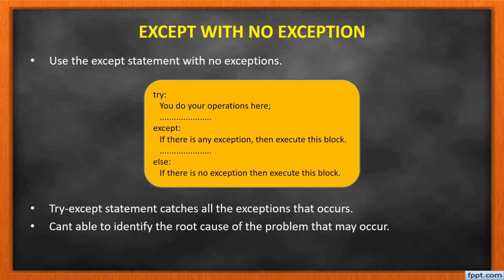If you don't name the exception, we don't know the root cause of why this particular error has occurred. So this is the syntax.